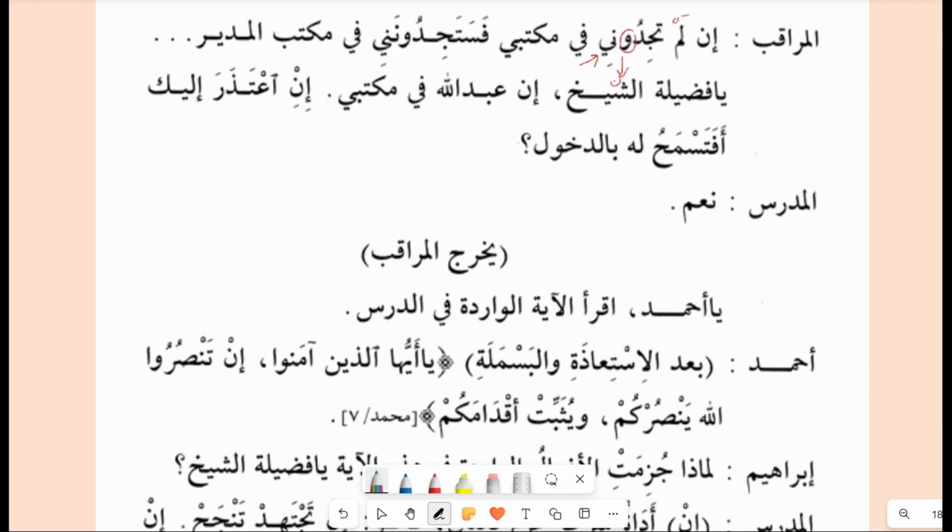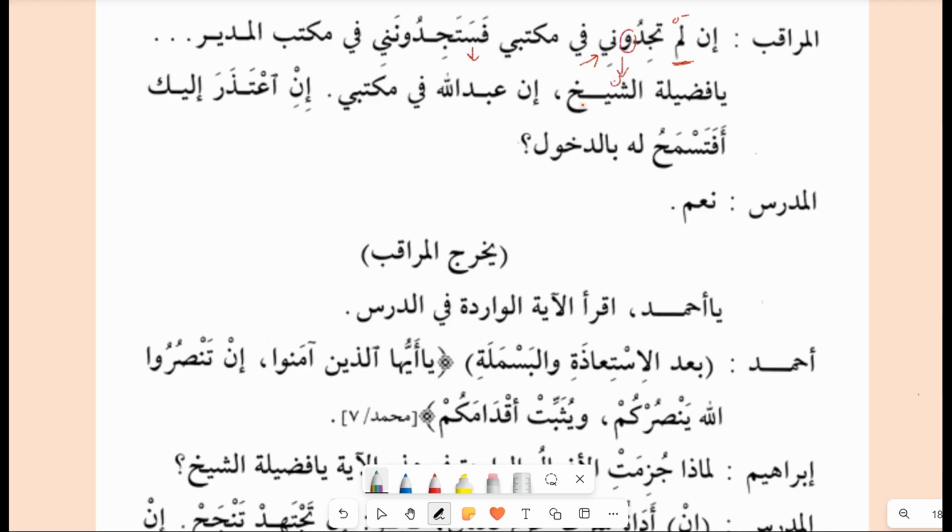Tajiduni with the ya mutakallim. This is the waw al-jama, the noon has been dropped because of the tool of jazm. If you don't find me fi maktabi, in my office, fasatajidunani, you will find me, with the sin of mustaqbal, fi maktab al-mudiri, in the mudir's office.